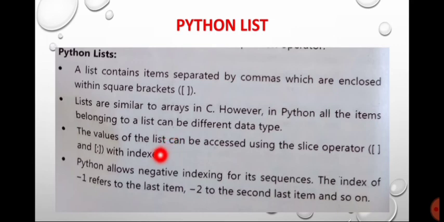The values of the list can be accessed using the slice operator with the indexes. Python allows negative indexing for its sequences, similar to the string. -1 is the last item, -2 is the second last item, and so on.